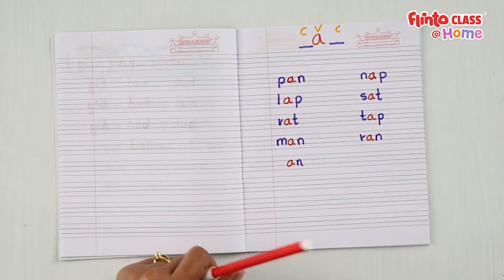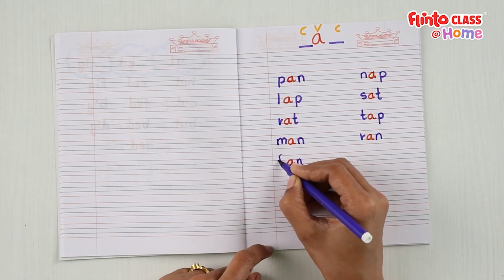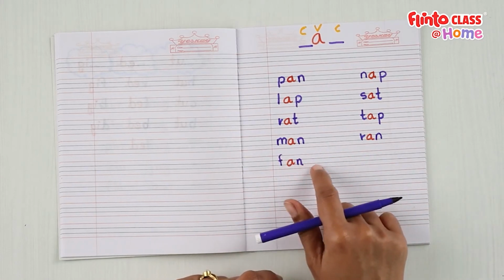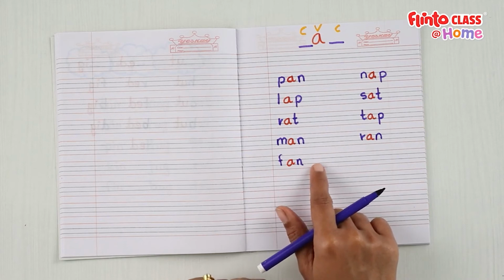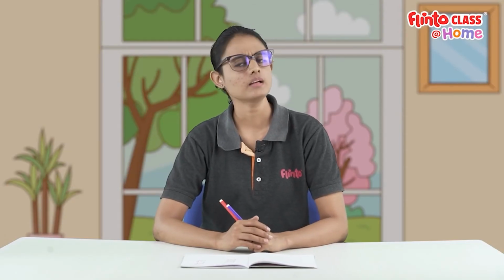So let's add the beginning sound. What is the beginning sound for the word fan? Yes! F is the consonant we're going to add as the beginning sound. So this word is fan.